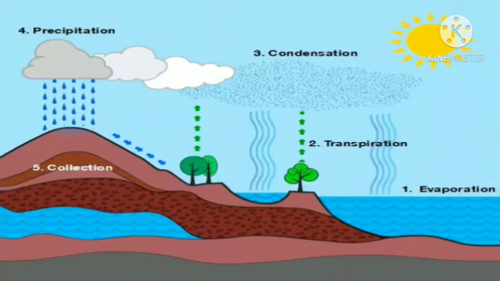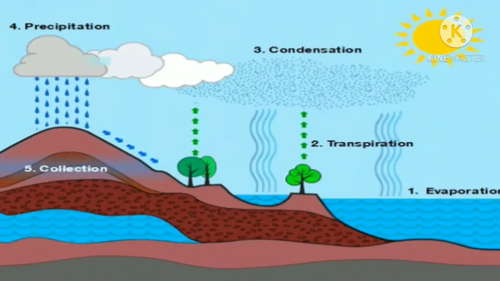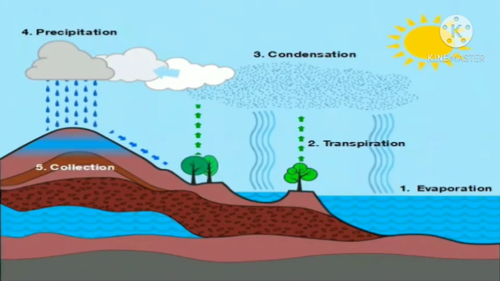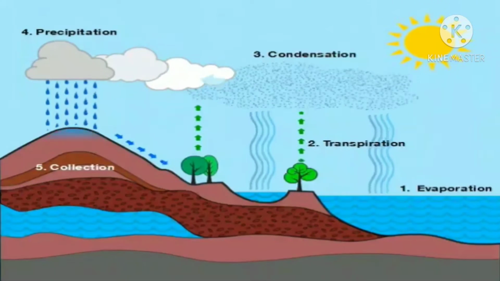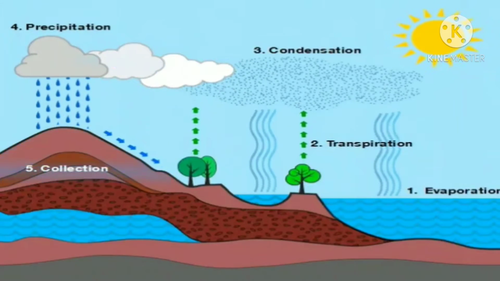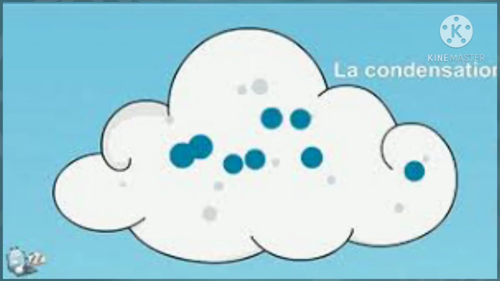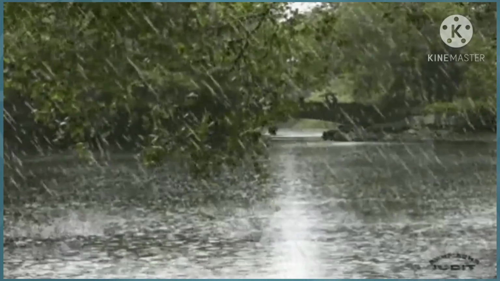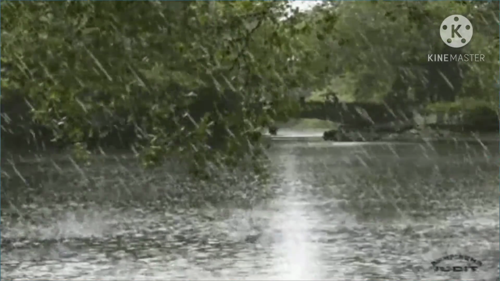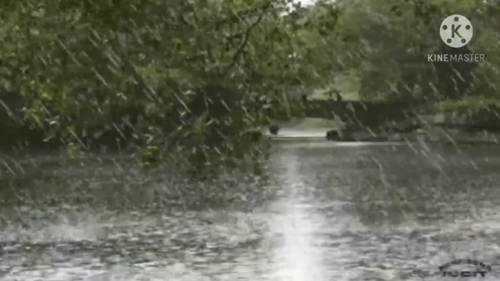Air contains lots of water vapor. When this air laden with water vapor goes to a higher altitude, the temperature of the air starts reducing and condensation of the vapor starts taking place. Now the clouds are formed, and when the condensed water droplets and dust particles accumulate, these water droplets slowly start increasing in size. They become too heavy and are unable to float in the air anymore, and they come down as rainfall. This is how rain droplets are formed.